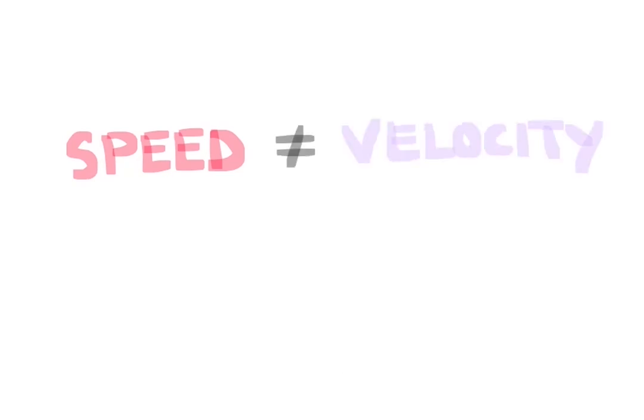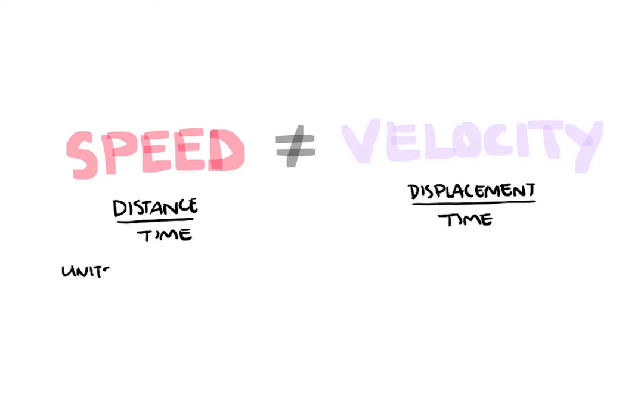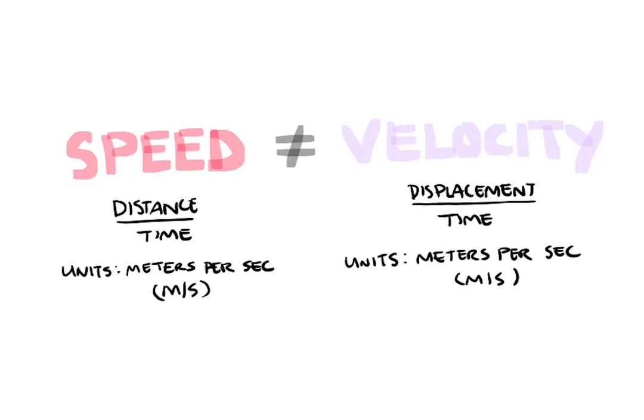So even though they have the same units, speed and velocity lead to different answers. Speed utilizes distance divided by time, making it a scalar. And velocity, displacement divided by time, making it a vector. Because they are different, we can use the symbol S to represent speed and the symbol V to represent velocity.